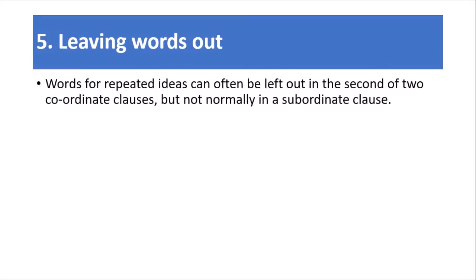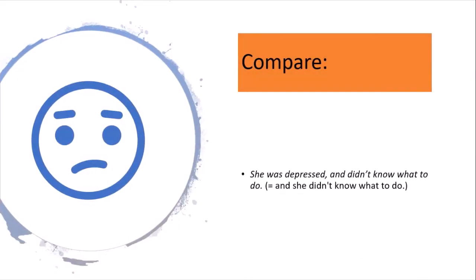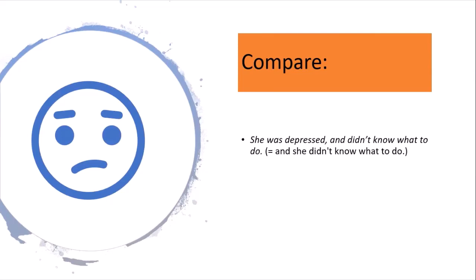So next, leaving words out. Words for repeated ideas can often be left out in the second of two coordinate clauses, but not normally in the subordinate clause. So they can be left out in a coordinate clause but not in a subordinate clause. Like you can see in this example, she was depressed and did not know what to do. So a comma is not being used. Its meaning is, she did not know what to do.